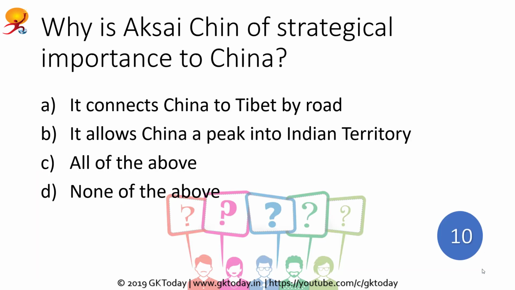Why is Aksai Chin of strategical importance to China? Now, why is it that China is so hell-bent on controlling Aksai Chin despite the fact that it is a barren land and it's very difficult to actually have military posts there? It's a very difficult geographical terrain. So the options that you have is A. It connects China to Tibet by road. B. It allows China a peek into Indian territory. C. Both of them. D. None of them. And your time starts now.